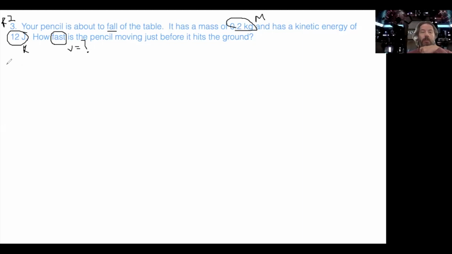Okay, so next we're going to draw twice. This is difficult, I know, doing it with digital stuff, so please make sure you're doing your drawings on paper. So we've got a pencil. That's my pencil. It's an amazing pencil.